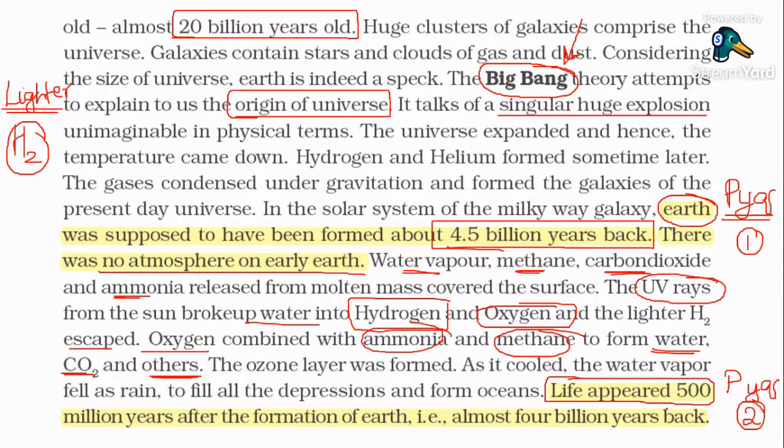It will be retained and combine with ammonia to form water and with methane to form carbon dioxide. And life appeared 500 million years ago.